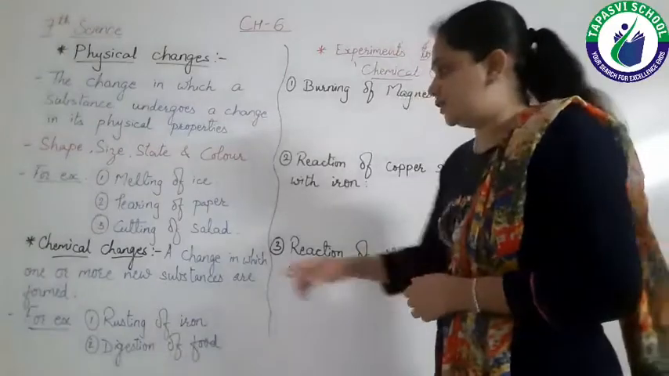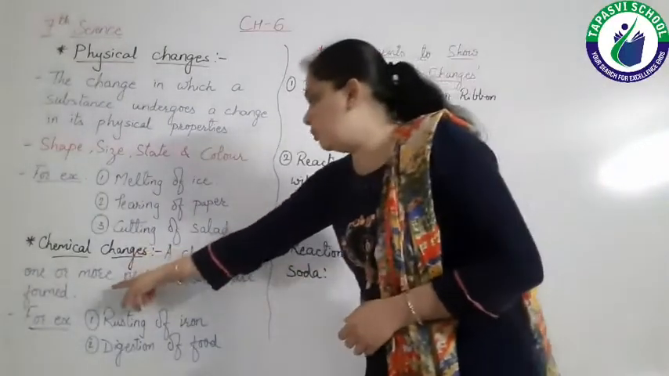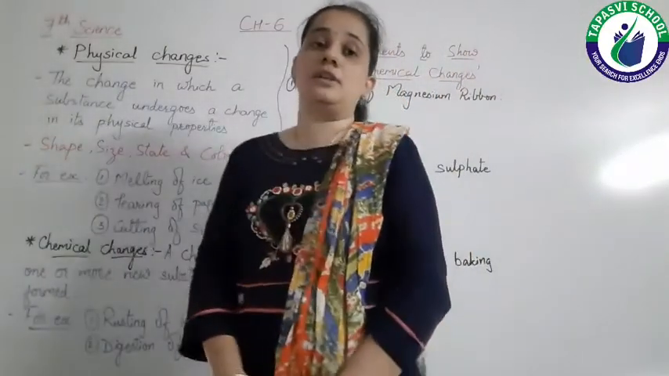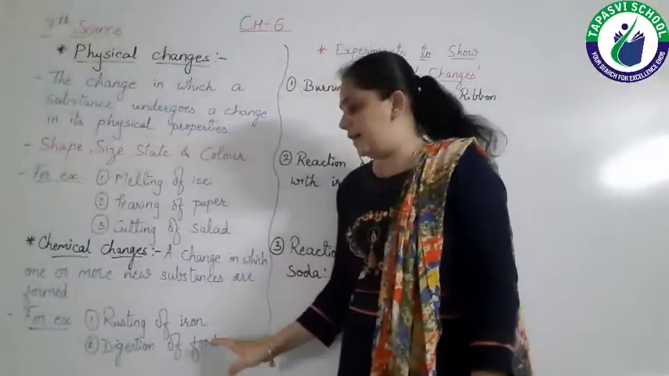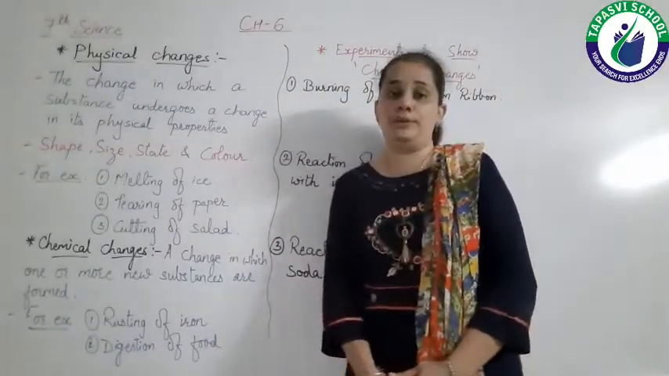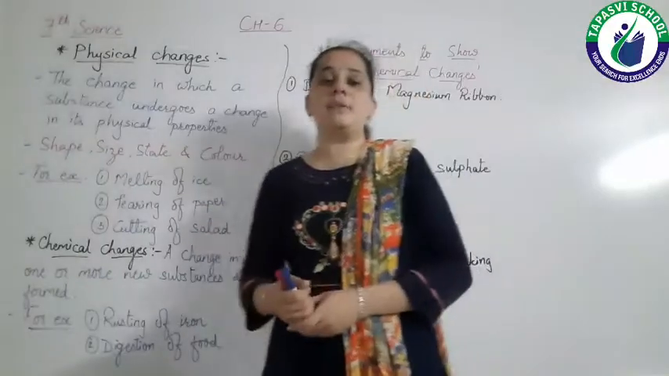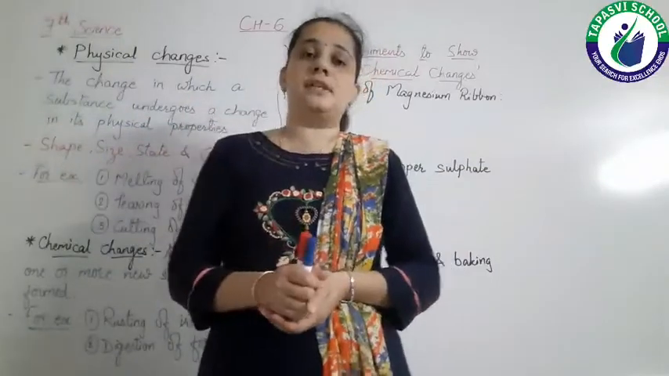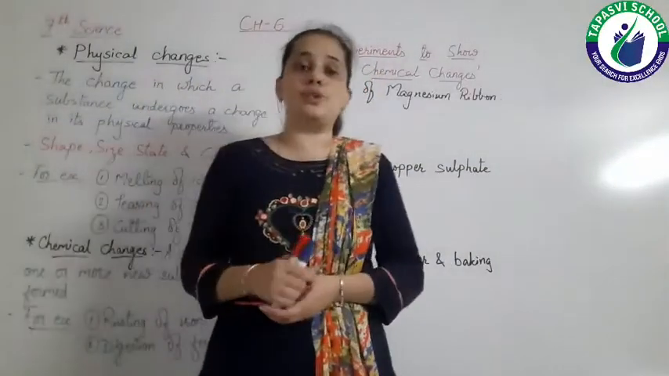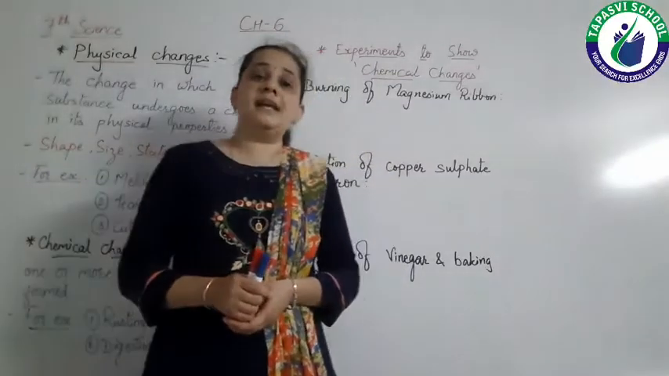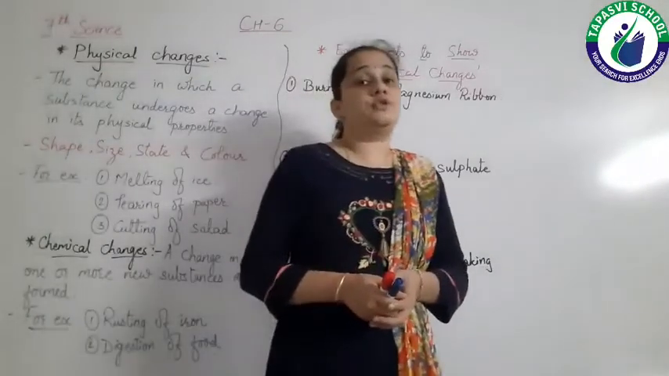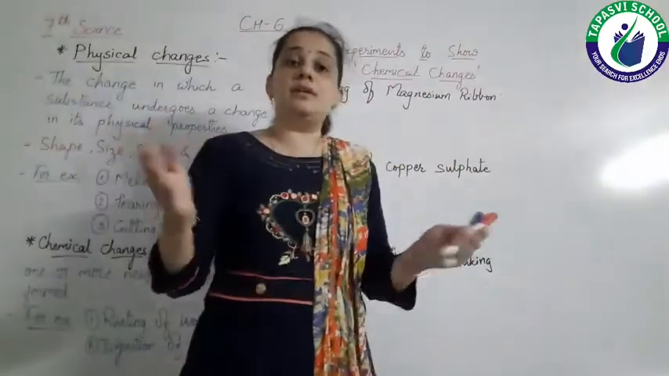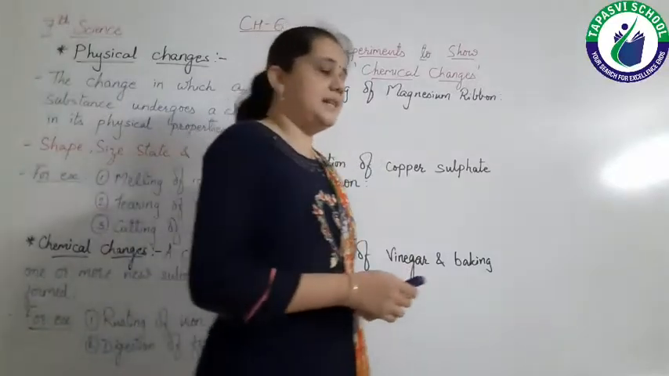So let's see the definition. A change in which one or more new substances are formed is known as a chemical change. Say for example, rusting of iron, digestion of food. Now let's see some chemical changes in which a reaction occurs between two substances and we get some new substances. These are some experiments which we can perform in the laboratory, and we can see some chemical changes. So now let's see them.